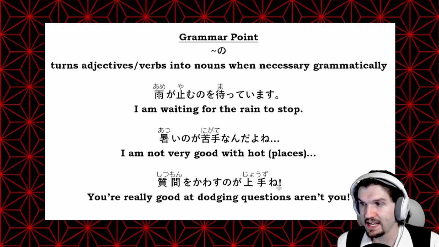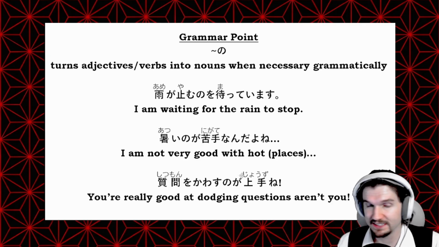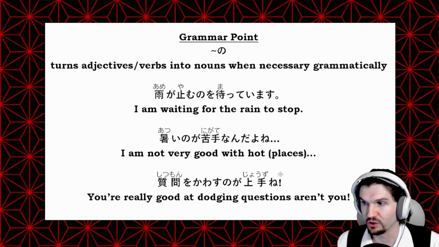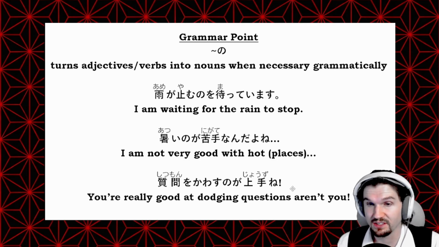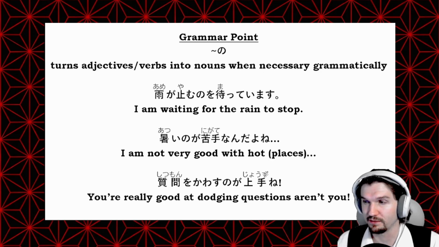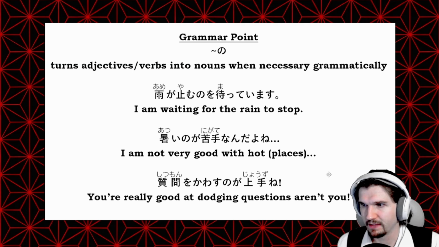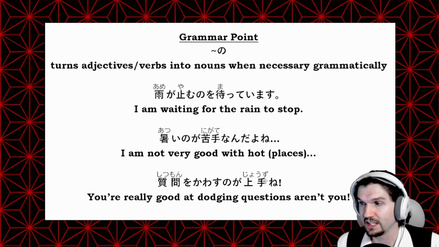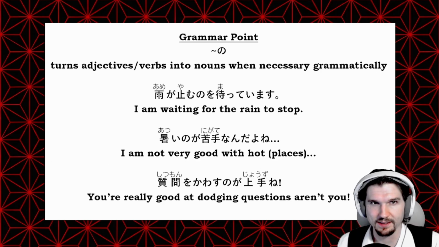And then we have a ne here. Now take note that this is a more feminine feeling sentence because we don't say 上手だね. If we have ne or yo directly after a na adjective, it sounds very, very feminine, so be careful with that. But here we have this feminine sounding sentence. So 質問を交わすのが上手ね. You're really good at dodging questions, aren't you? We get that aren't you from that ne there.